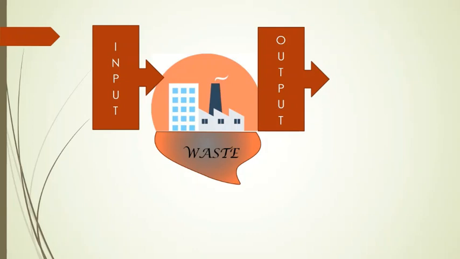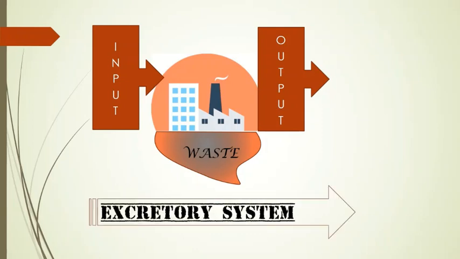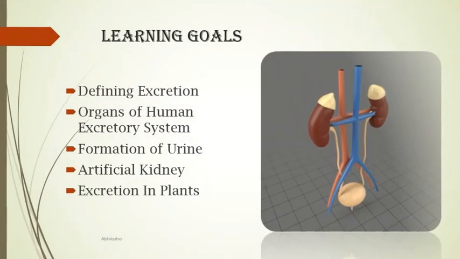How do we do that? By an extensive system of organs known as the excretory system. So our learning goals for today are to understand these things: define excretion, organs of the human excretory system, formation of urine, what is an artificial kidney, and how does excretion occur in plants.